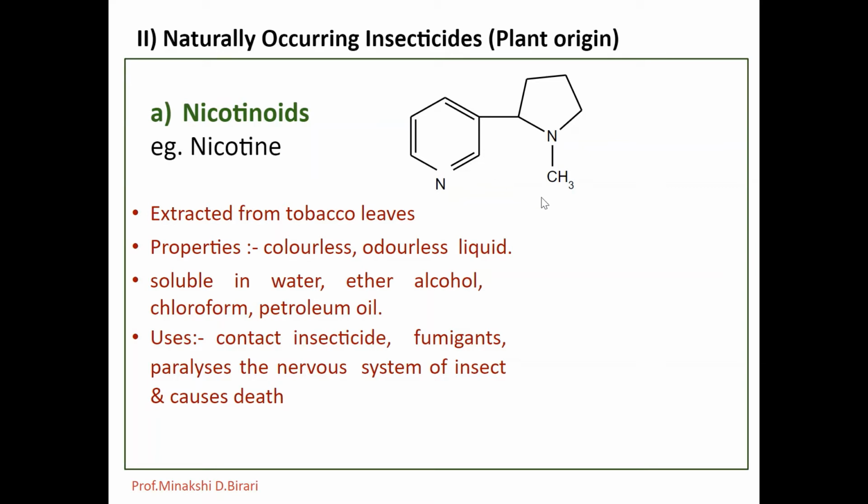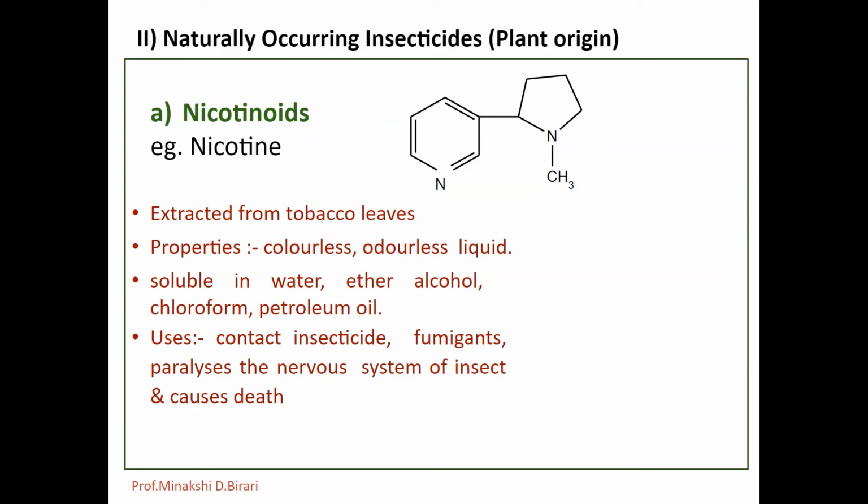Pure nicotine is a colorless, nearly odorless liquid alkaloid having the boiling point at 247.3 degrees Celsius with a specific gravity of 1.0093, and it is soluble in water, ether, alcohol, chloroform and petroleum oil. It is present in tobacco as salt of malic and citric acid. It is 5 to 7 times as toxic as nicotine sulfate or hydrochloride.